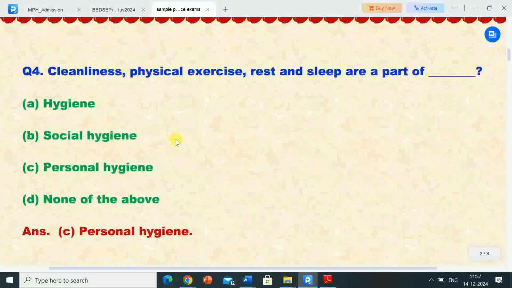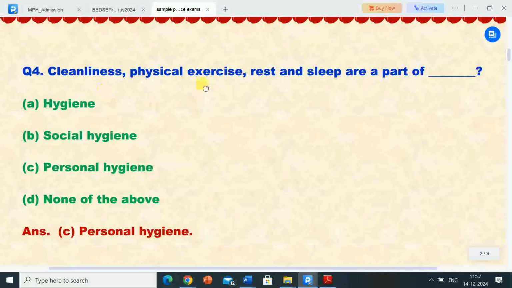Next question, question number 4. Cleanliness, physical exercise, rest and sleep are a part of dash. Options are A. Hygiene, B. Social hygiene, C. Personal hygiene, D. None of the above. Correct answer is option C, personal hygiene. So cleanliness, physical exercise, rest and sleep are a part of personal hygiene.